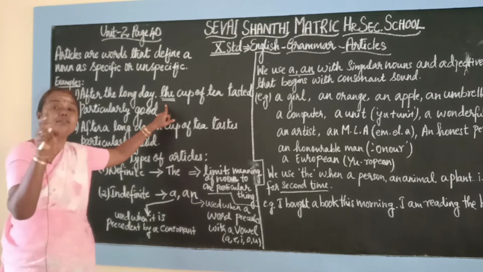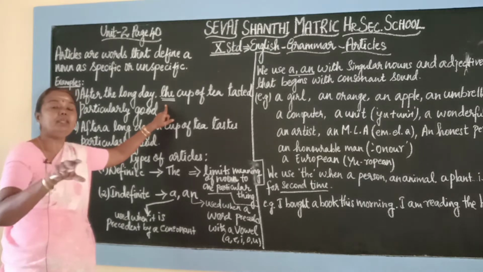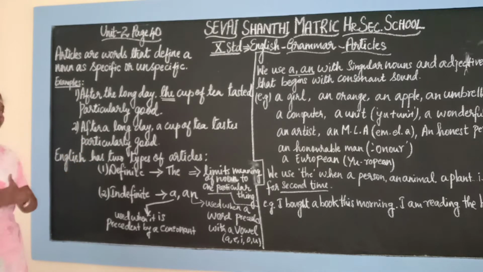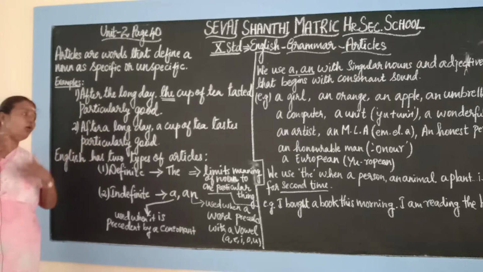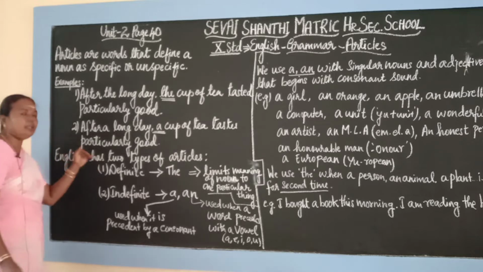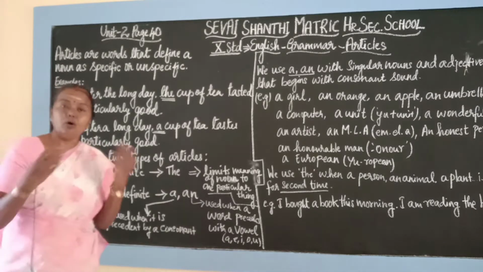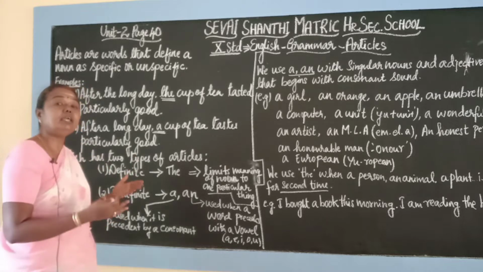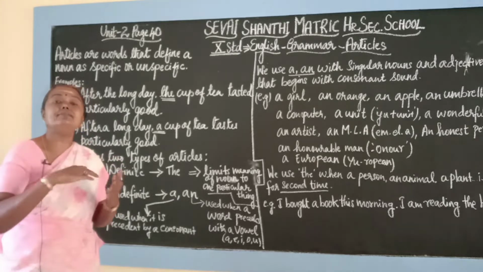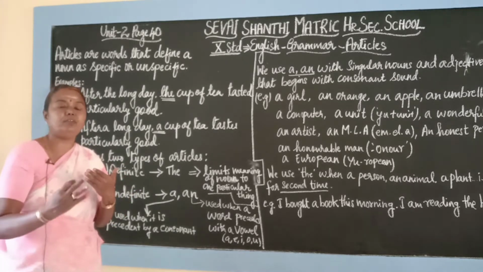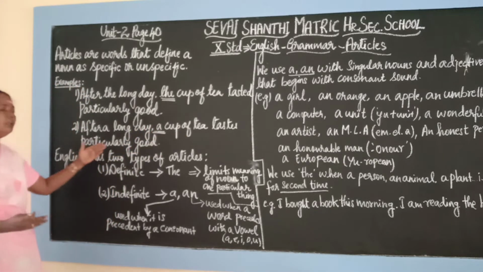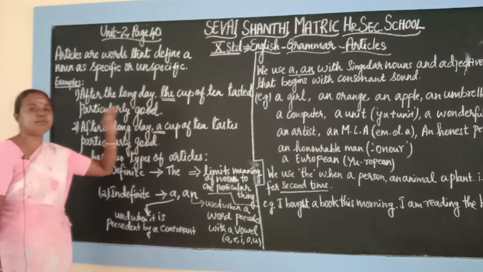So it is used in specifying any noun. Okay, now let us see the indefinite article, that is a and an. How are we using it? After a long day, a cup of tea tastes particularly good. So after a long day of work, it is mentioning anybody, any one person having any cup of tea. That is not specific, it is unspecific. Anybody having a cup of tea after tiring work, it tastes particularly good. That is why this is unspecific.